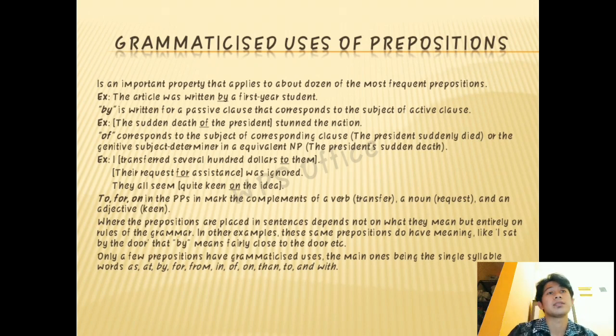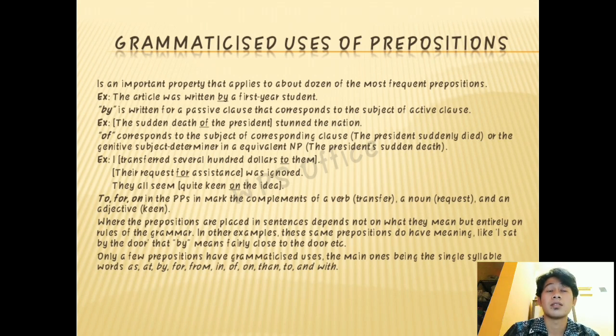The first example I will explain from the example. The article was written by a first year student. By is used in a passive clause and corresponds to the subject of the active clause.